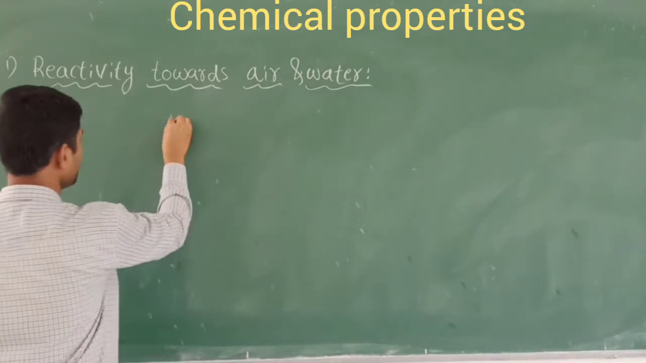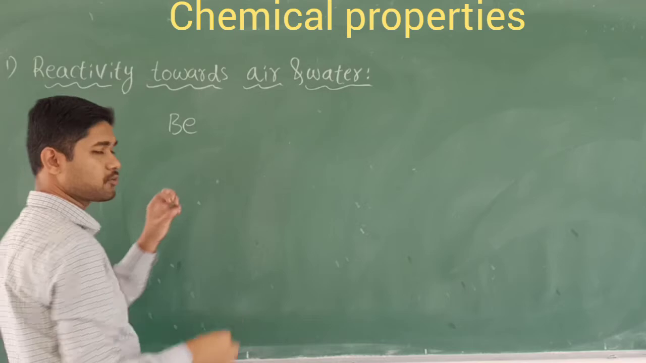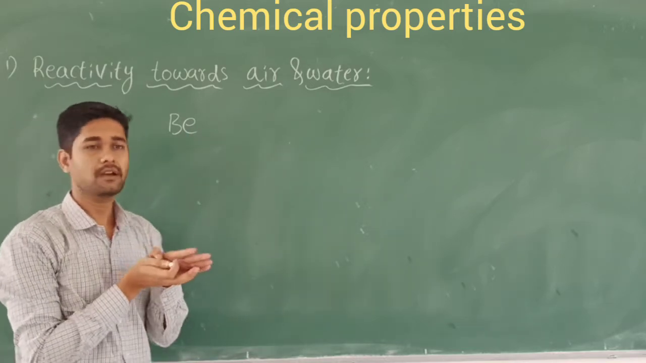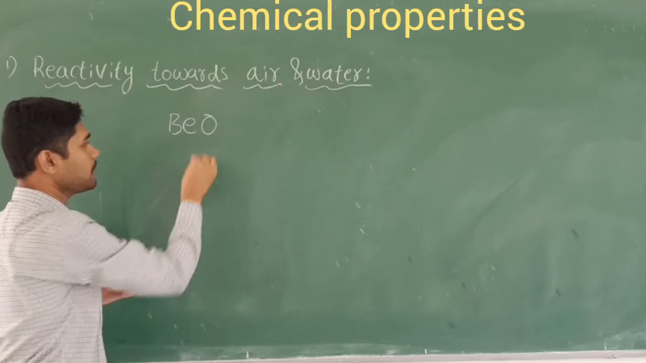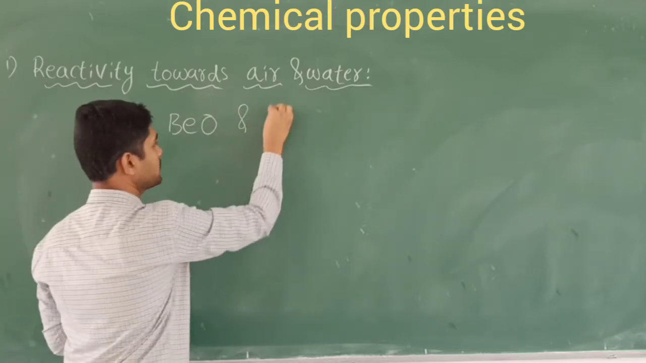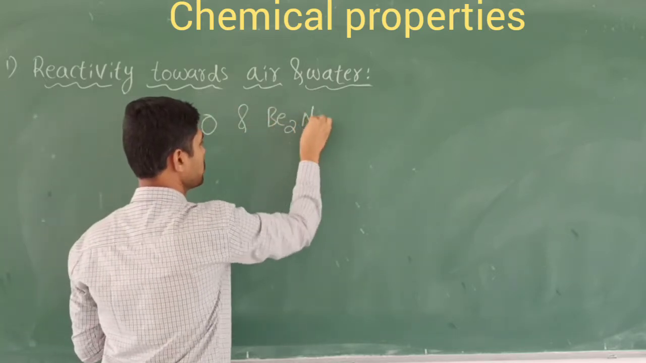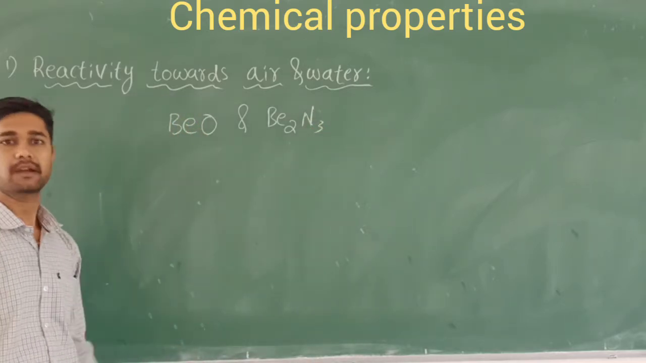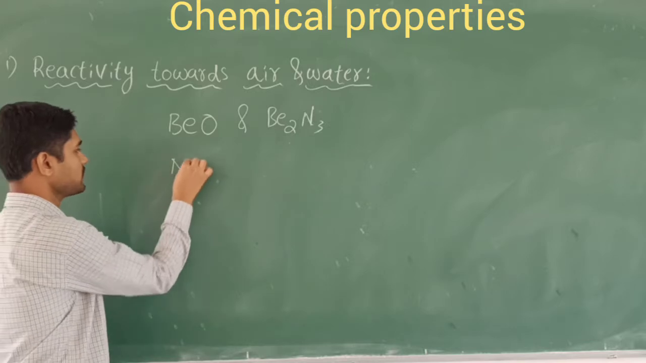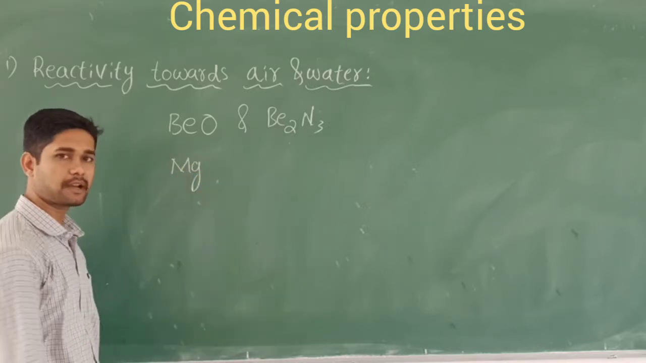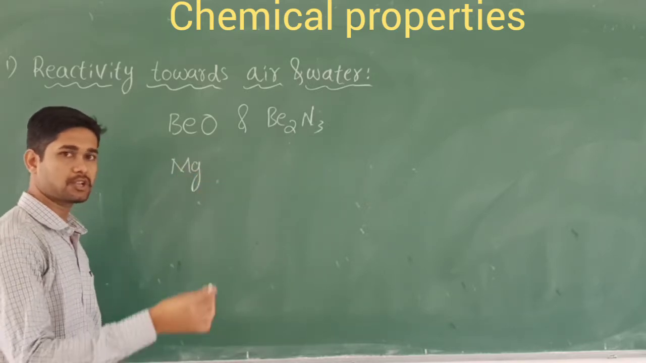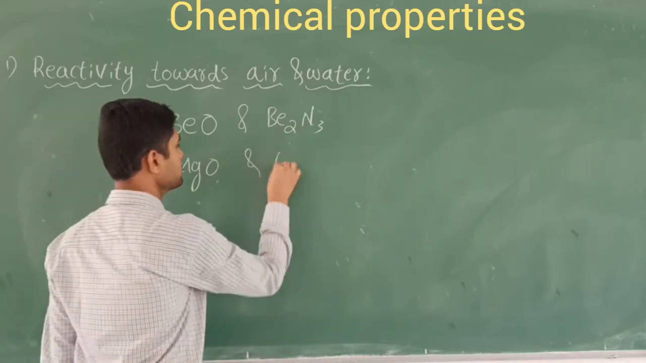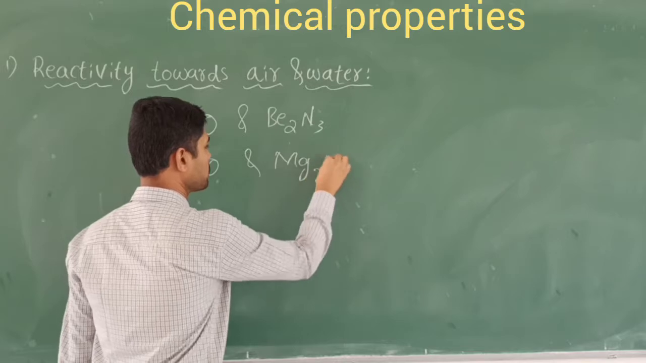When powdered beryllium is ignited in the presence of air, it forms beryllium oxide as well as beryllium nitride. Similarly, magnesium reacts in the same way. Magnesium also reacts on ignition in the presence of air, forming magnesium oxide as well as magnesium nitride.